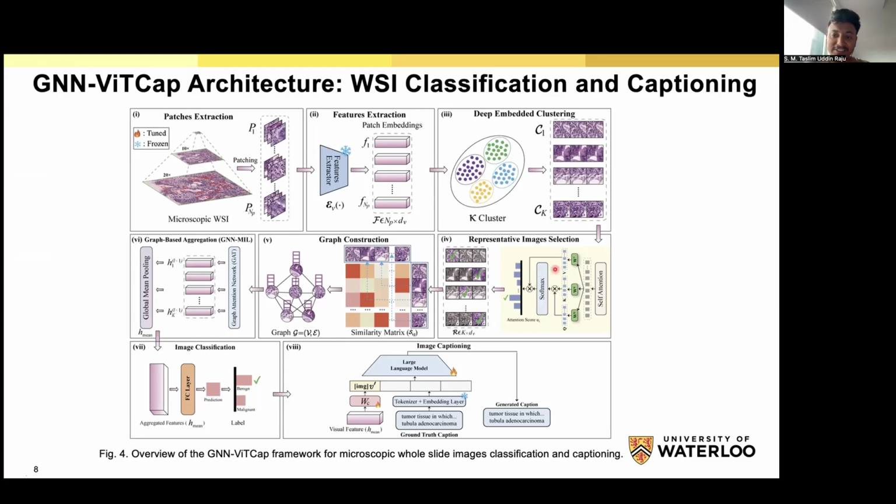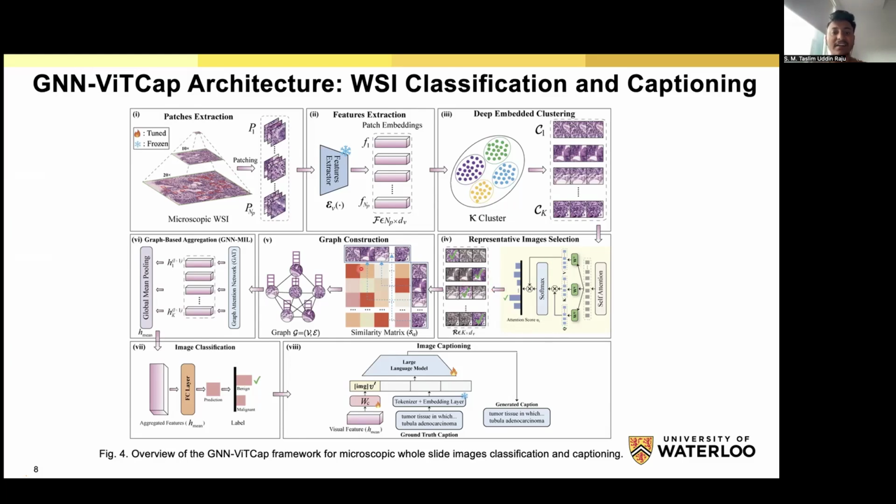After that, we extract the most representative features from each cluster, and for that we use the attention-based mechanism. In the attention mechanism, we divide the input into the query, key, and value, and then we calculate the weight for each patch within each cluster. After that, we select the highest weighted images or features from each cluster. This removes the redundancy from the images.